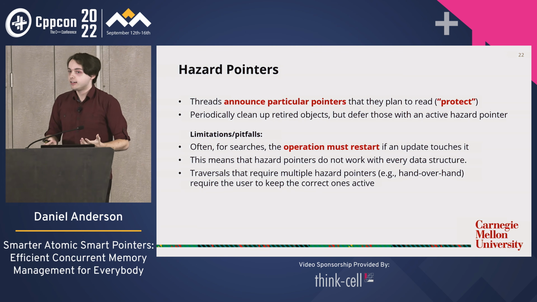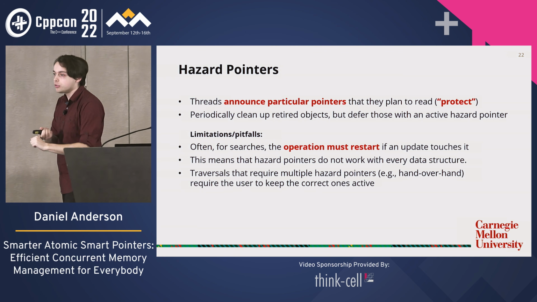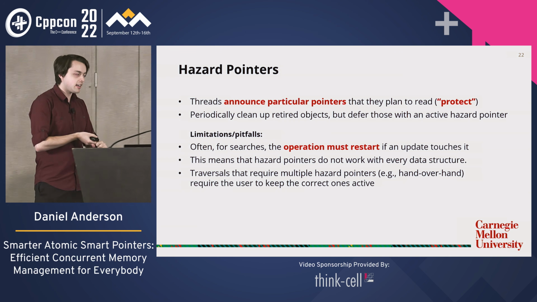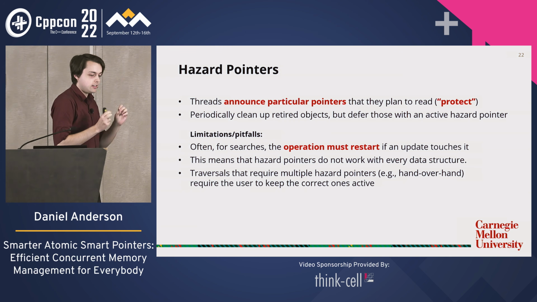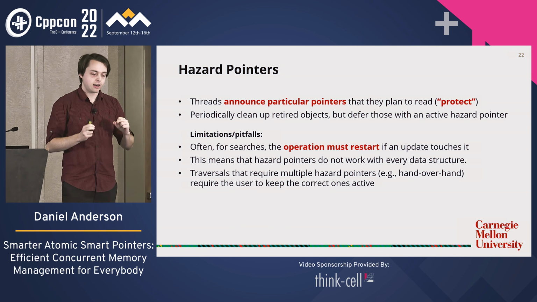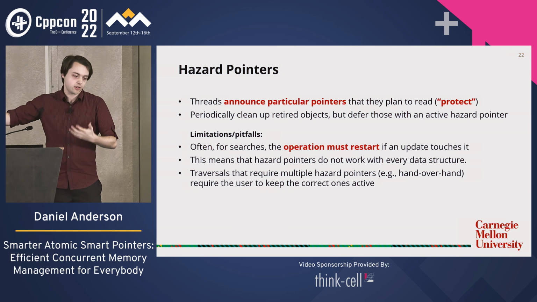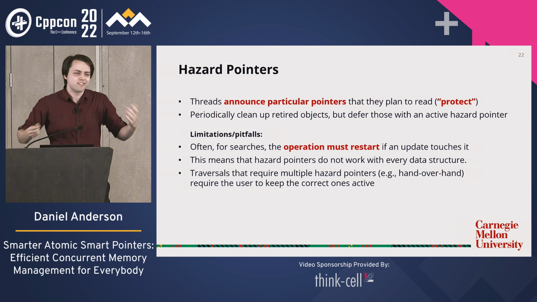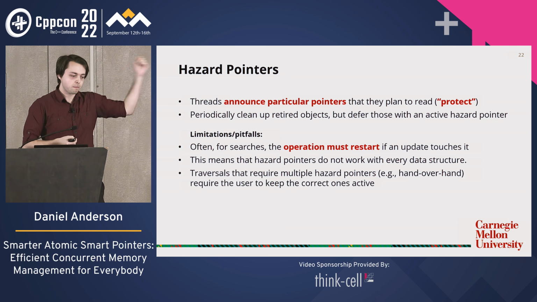And this is tricky. One, programmers forget to do this sometimes, or they don't realize they have to, or they realize they have to and they do it wrong. It's very easy to mess this part up, and I will show you an example in a moment. This also means hazard pointers can't be applied to every single data structure because they have to be amenable to this restarting.